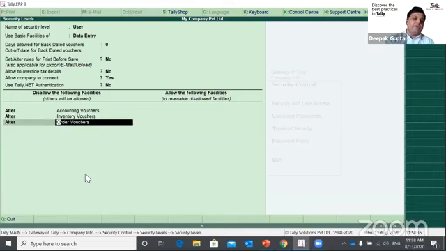So any kind of voucher, he may not alter or delete. That means as soon as he accepts the voucher, it will be frozen and cannot be deleted.